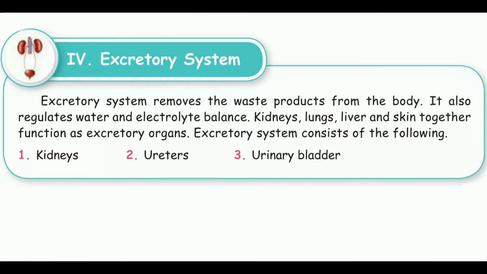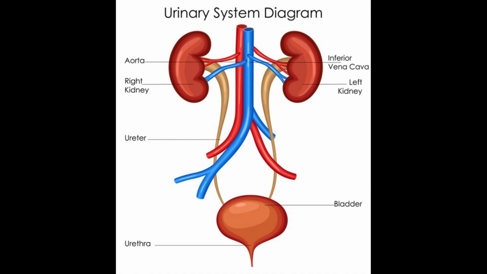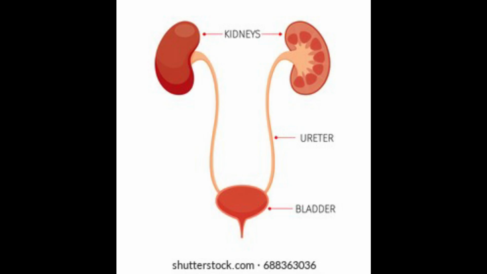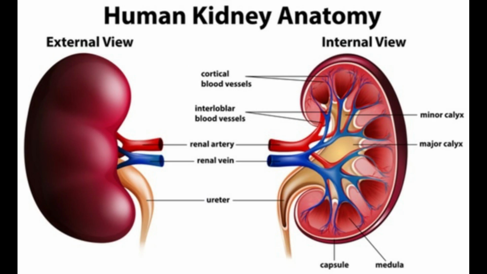Next, we are going to learn about excretory system. Excretory system removes the waste products from the body. It also regulates water and electrolyte balance. Kidneys, lungs, liver and skin together function as excretory organs. Excretory system consists of the following: kidneys, ureters, urinary bladder.